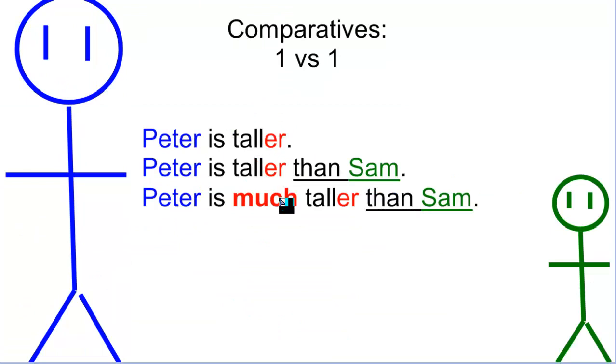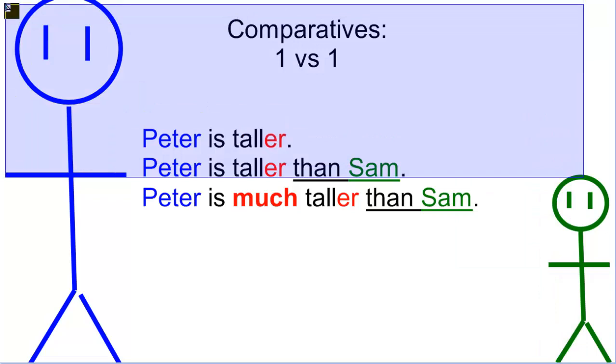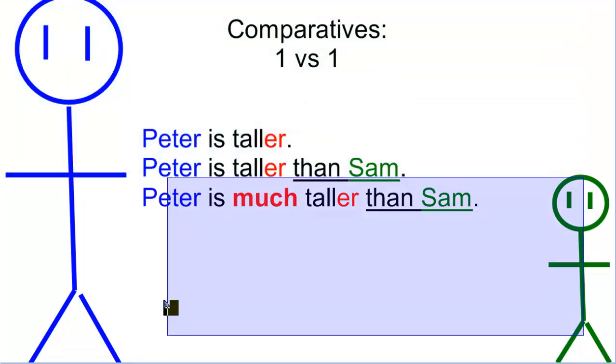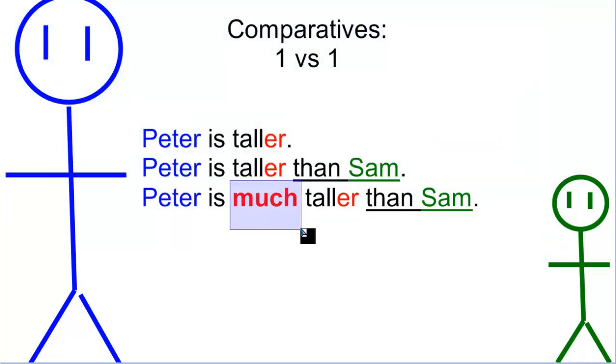And one more extra thing, if you want to emphasize that the difference is very big, because look, the difference between the two is very, very big. Sam probably is a child, and Peter is like a basketball player, probably. He's very, very tall. So when the difference is very, very big, you can use much. Much is an adverb that modifies the comparative. So don't say more taller. No, it's much taller. Okay?